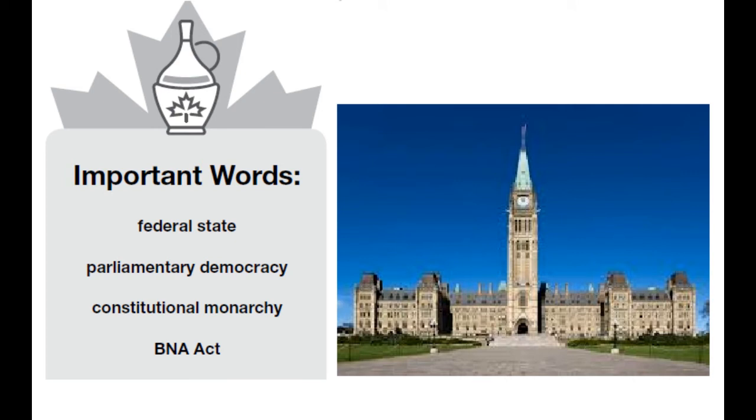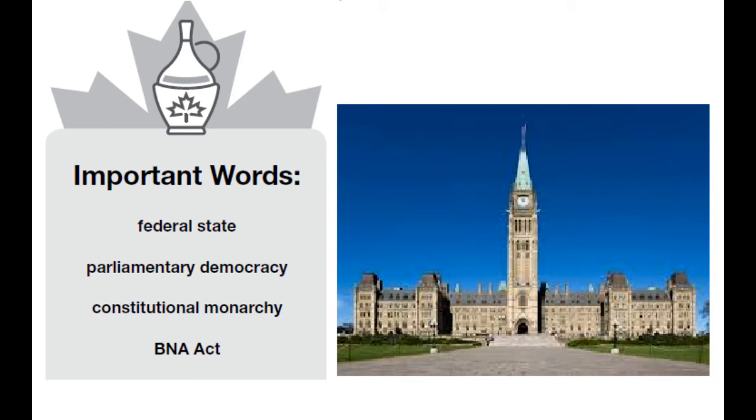Parliamentary democracy. This means democracy is government by the people. They're elected. And Parliament is a place where people speak and make laws. Here we have a picture of the Parliament building in Ottawa. And the word in French for speaking is parler, and so at the parliamentary building they speak and they discuss and they make laws.